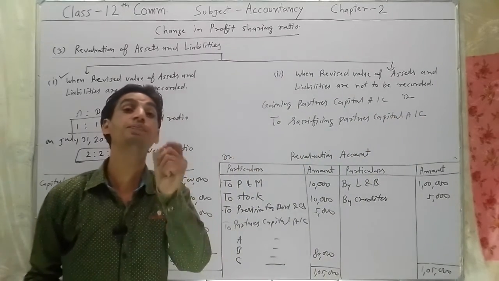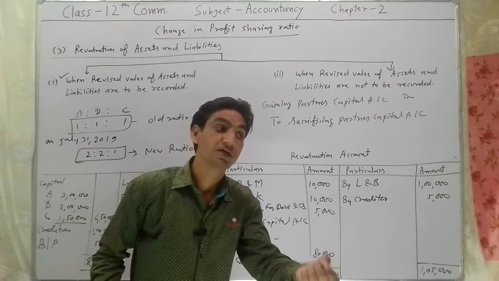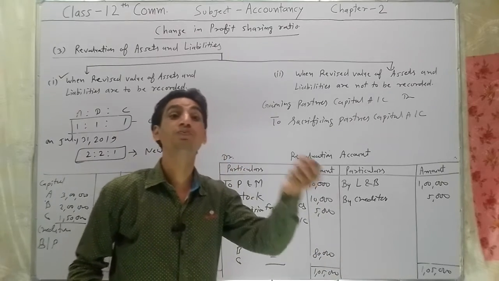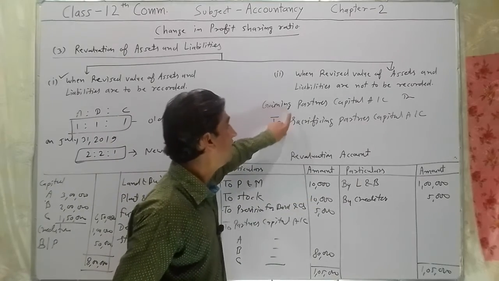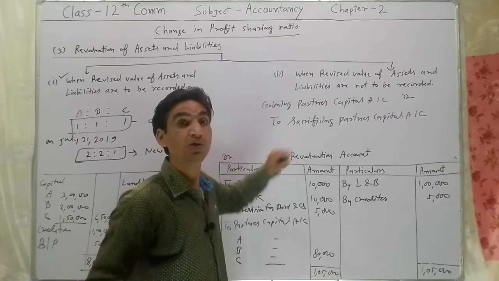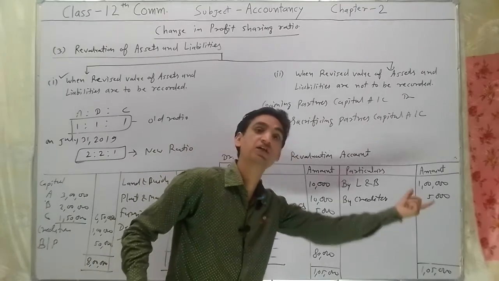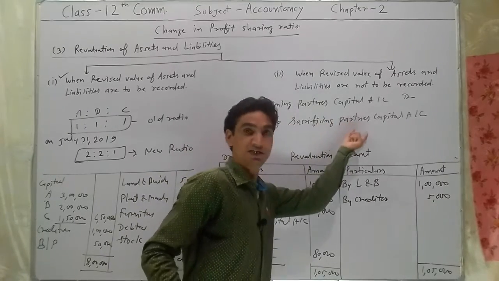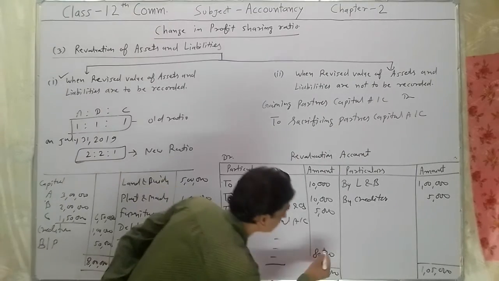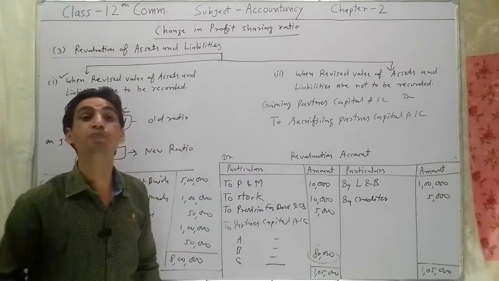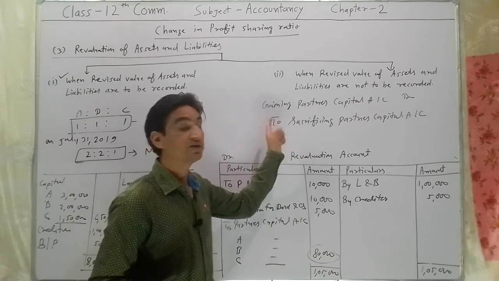The particular partner who is getting a profit share from another partner will be debited, and the particular partner who is sacrificing in favor of another partner will be credited. Is it clear? In such a condition, this profit will be shared among the partners.